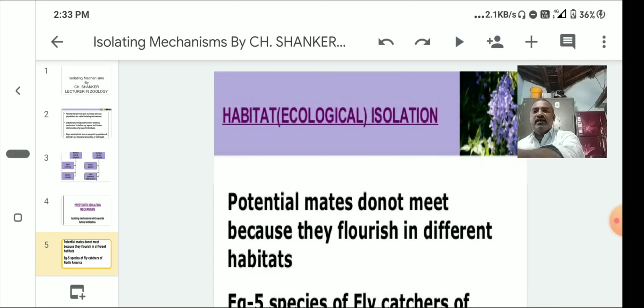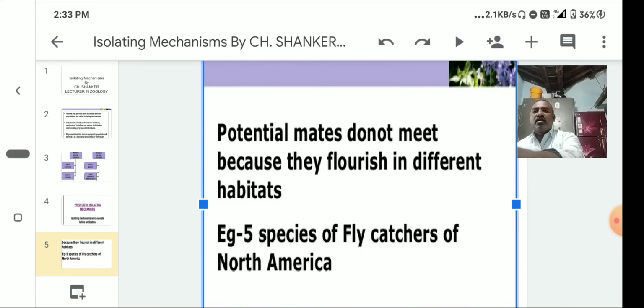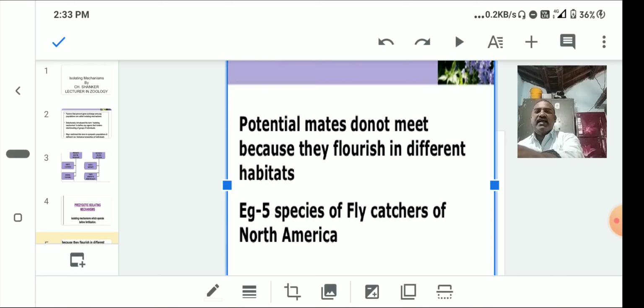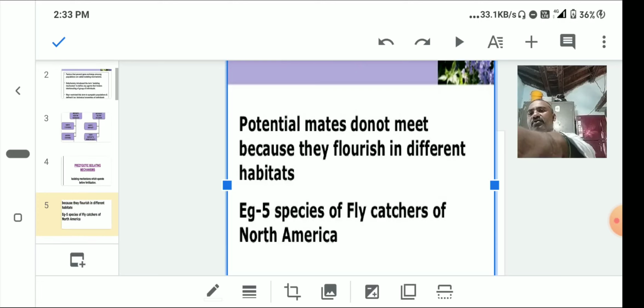For example, the species of flycatcher of North America.